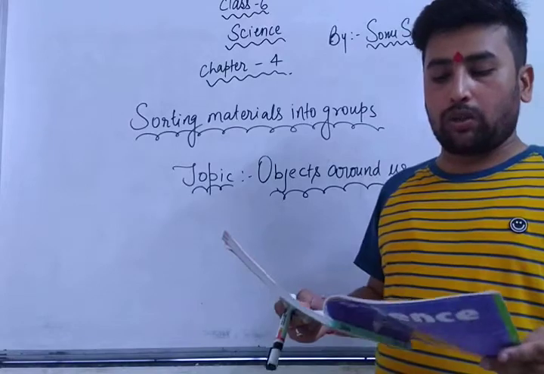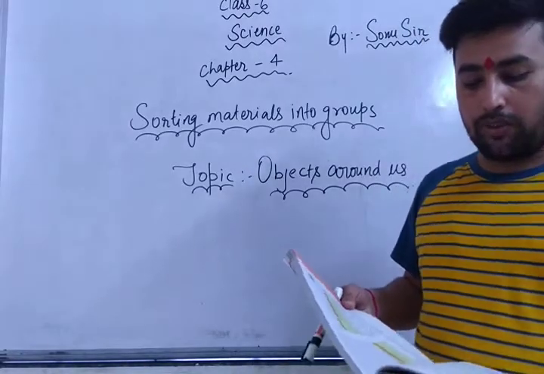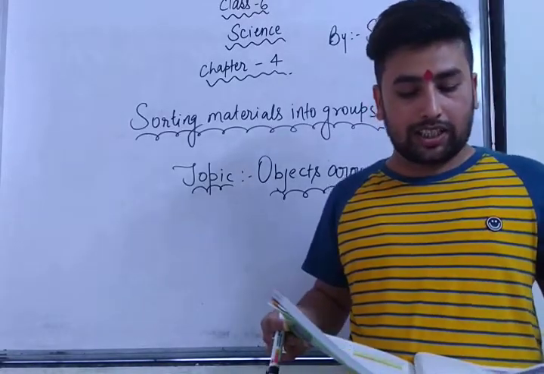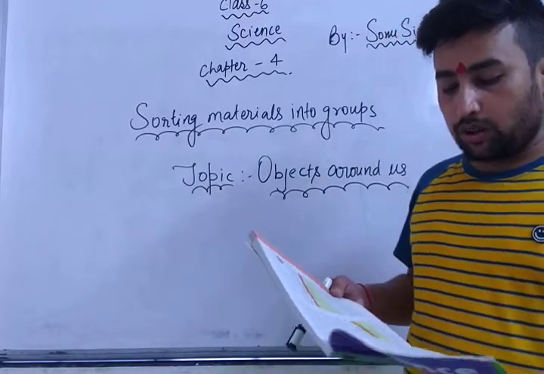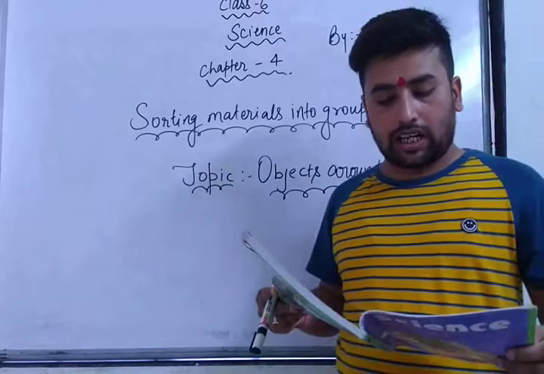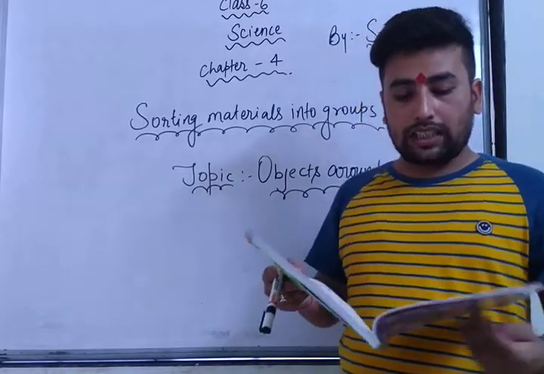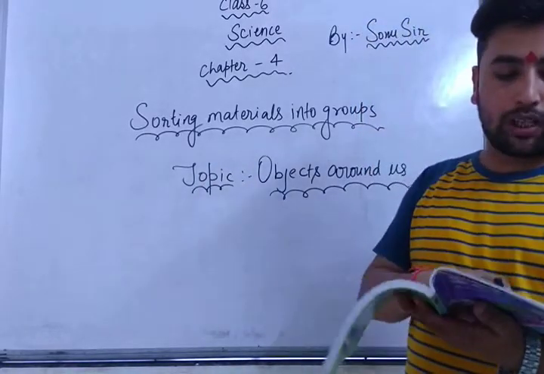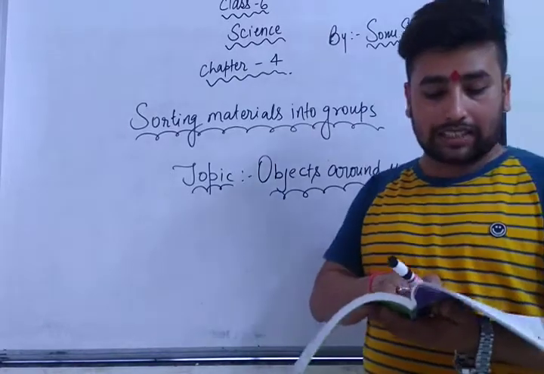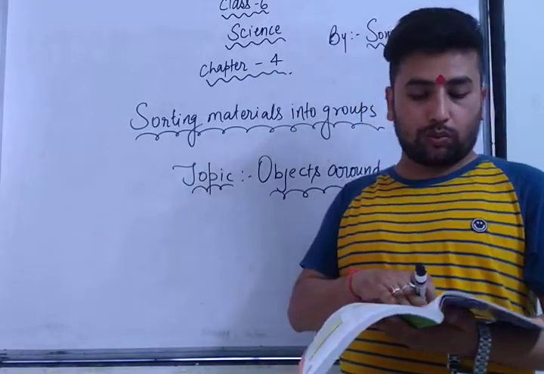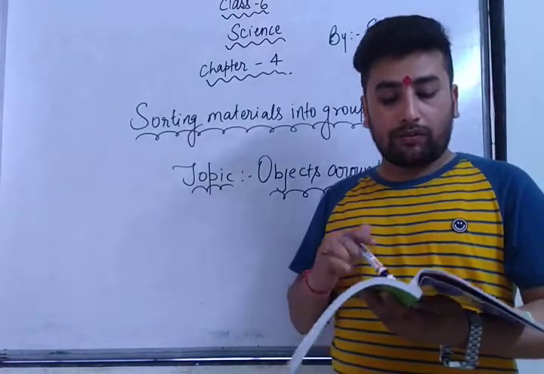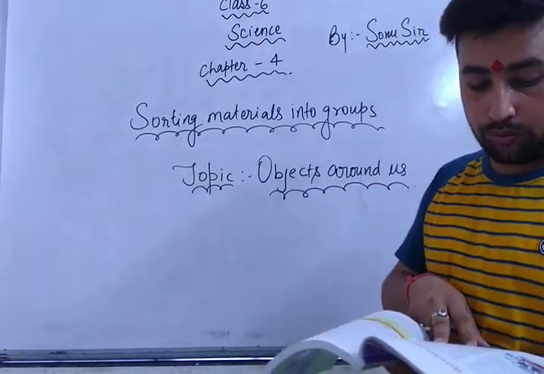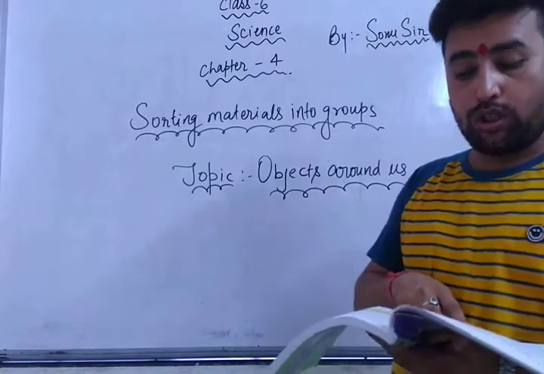Suppose we are looking for the objects that are edible, we might include all the items that we have listed. We might also find some of those round shaped objects we just listed in the group. Let us say we wish to make a group of objects that are made up of plastic: buckets, lunchbox, toys, water containers, pipes, and many such objects may find a place in this group. There are so many ways to group objects.